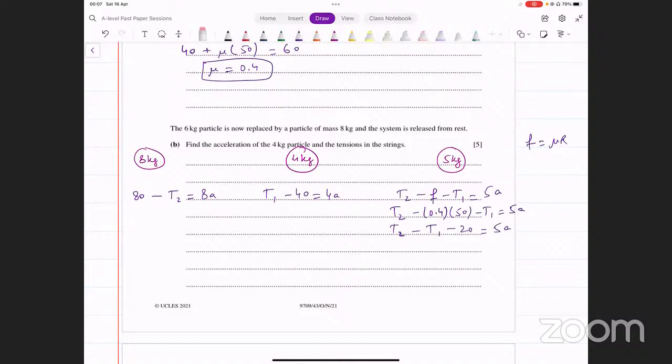Now, what you can do is you can find T1 and T2 in terms of A from the first 2 equations and then put them in the third equation. That's one way to do it. A very quick way of doing this is actually just to add all of these equations.